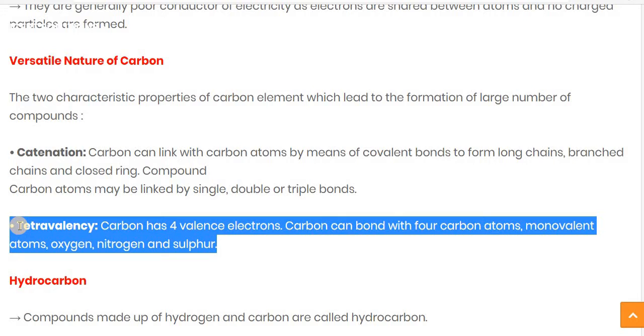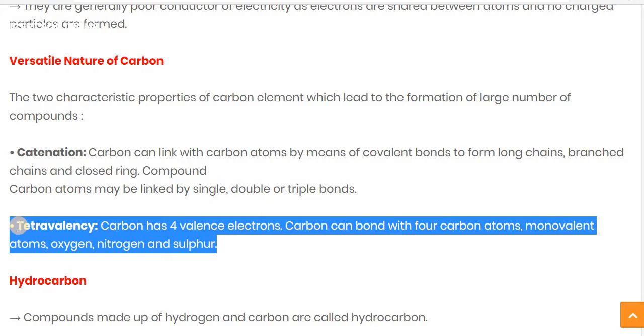Tetra means four, mono means one, di means two, tri means three, penta means five. In chemistry terms we use mono, di, tri, tetra, penta, hexa, hepta, like that.